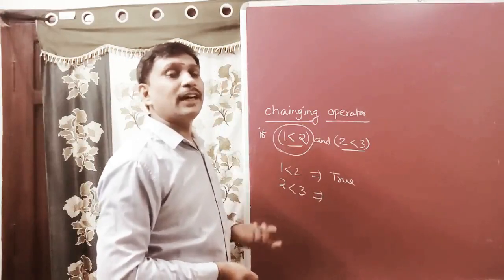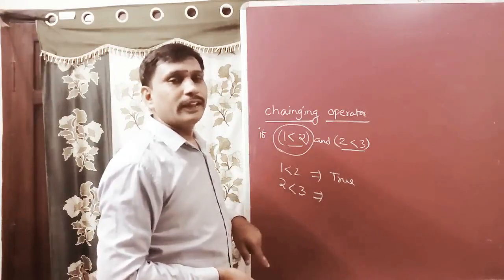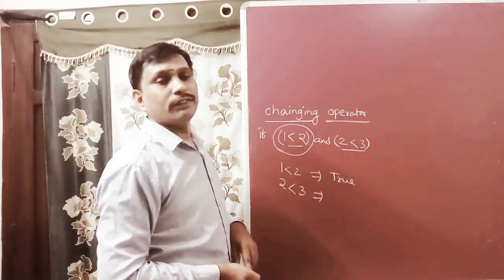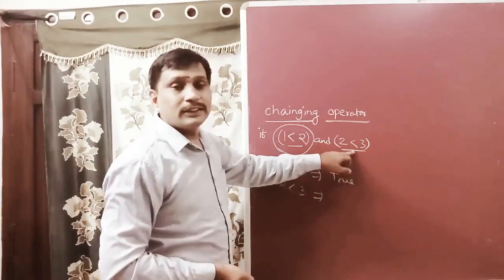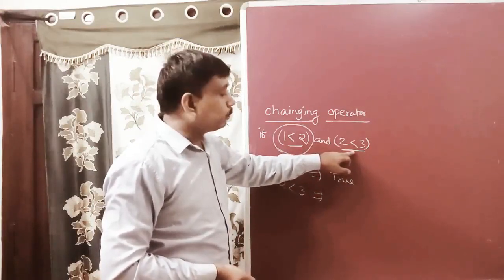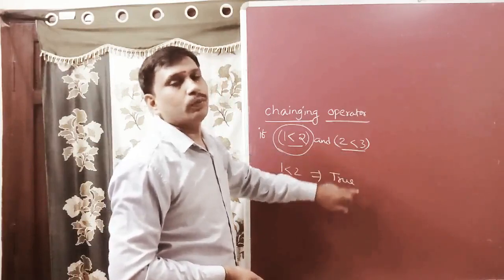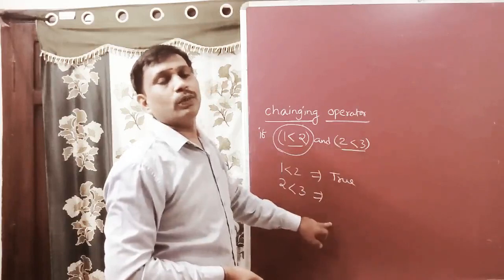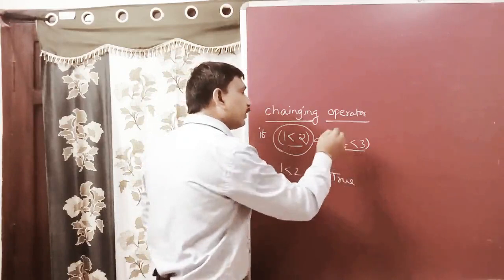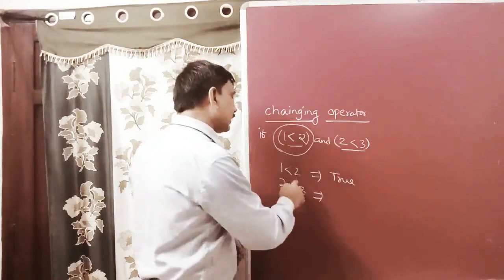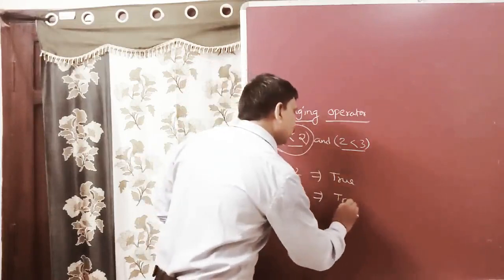If the second operand is also true, our output is true. If it is false, our output is false. That's why, when the first operand is true, we check the second operand. Here the second condition, 2 is less than 3, is also true.